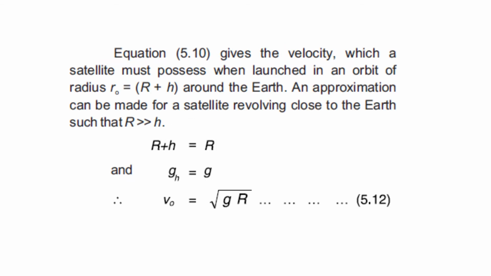Then according to equation 5.10, which gives you the velocity which a satellite must possess when launched in an orbit of radius r0, which is equal to r plus h, around the Earth. An approximation can be made for a satellite revolving close to the Earth such that r is much greater than h. When r is much greater than h, it means that r plus h will be equal to r and g h will be equal to g. Then v0 will be equal to the square root of g r. So class, this is the velocity v0. This is basically the motion of a satellite around the Earth, and that is what they have asked in question 5.15. So you have to write question 5.15 till here.